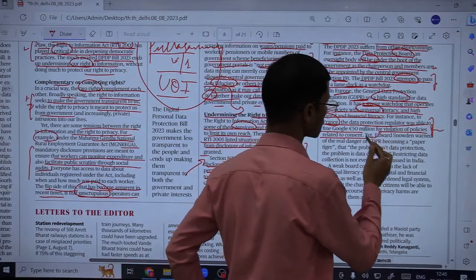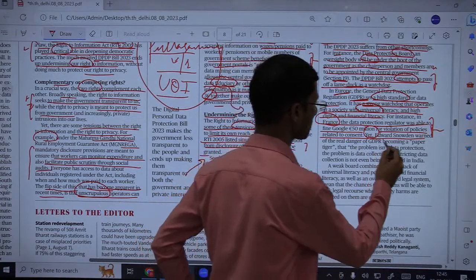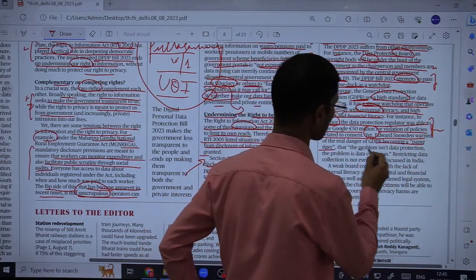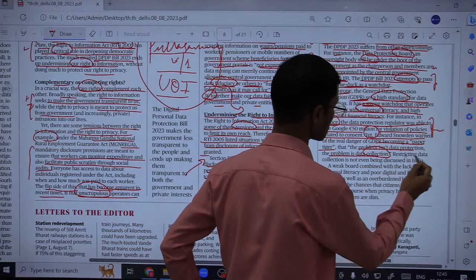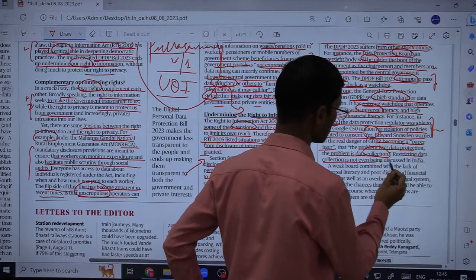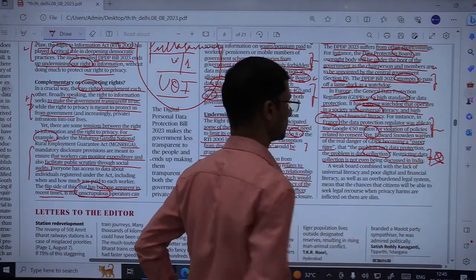Yet Edward Snowden, नाम तो सुना ही होगा, warned of the real danger of GDPR becoming a paper tiger, that the problem isn't data protection, the problem is data collection. Restricting data collection is not even being discussed in India. So again, a negative point.